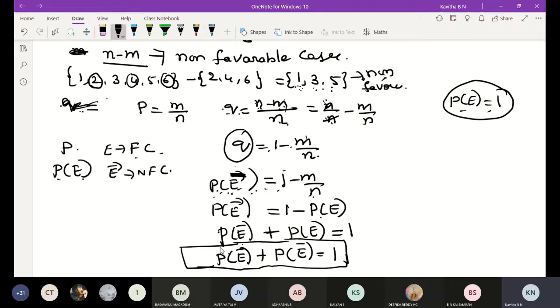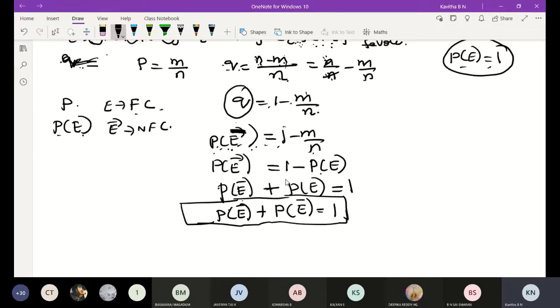Any doubt in this one? Probability of E plus probability of E bar is equal to 1. Observe here, the probability of favorable cases we denote by small p, and the probability of E bar we denote as small q, so p plus q is equal to 1. Small p is also called a success, and q is called a failure.